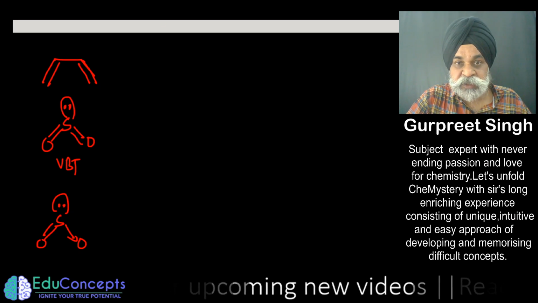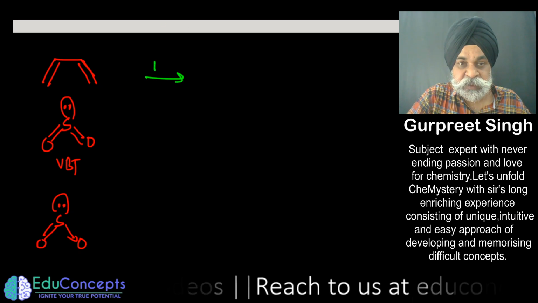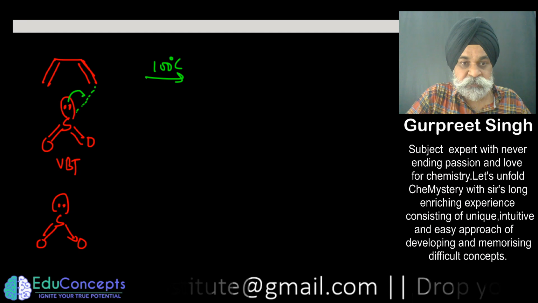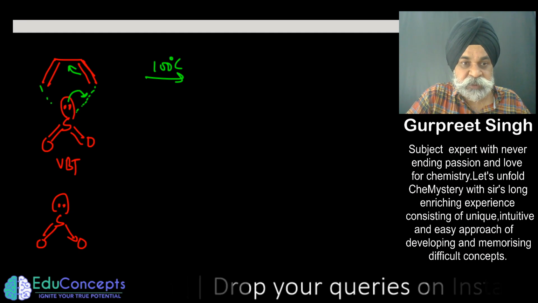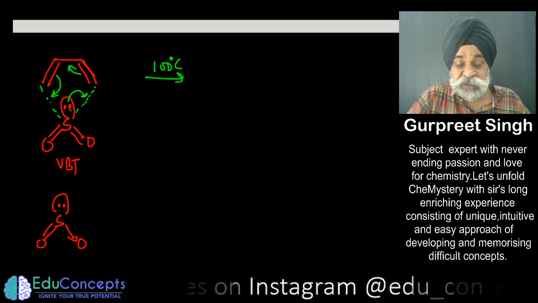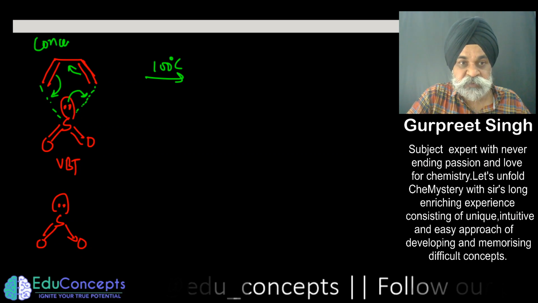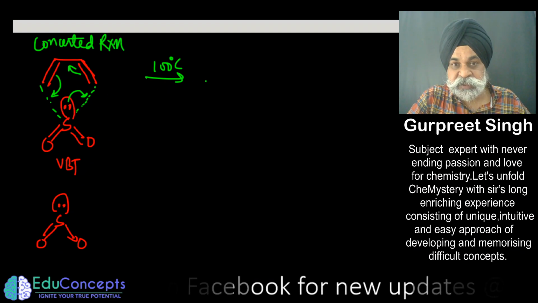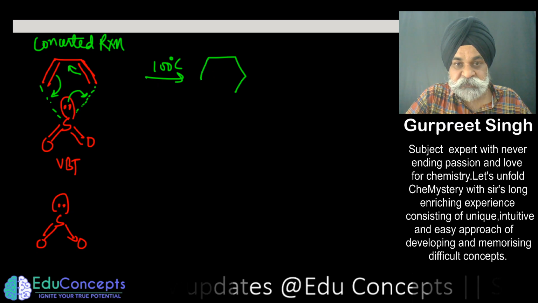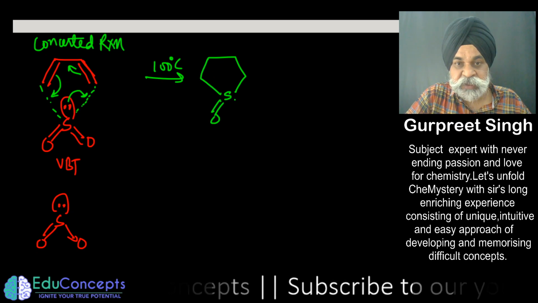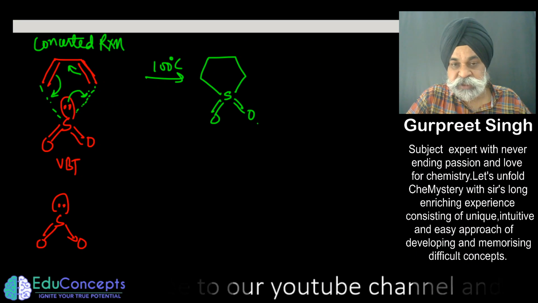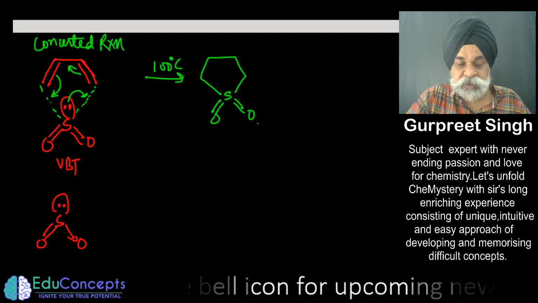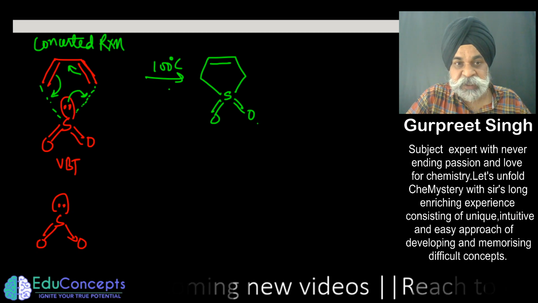What probably would happen is when you heat it at 100 degrees, this lone pair goes here, this pi bond goes here, and a concerted reaction is happening. Concerted is the one where bond breaking and making occur simultaneously. So this is a beautiful Diels-Alder type of reaction where you have this sort of bond formation happening, where you are breaking some pi bonds and generating some sigma bonds. So this pi got broken, another pi bond got broken into sigma. So here you get a pi bond.